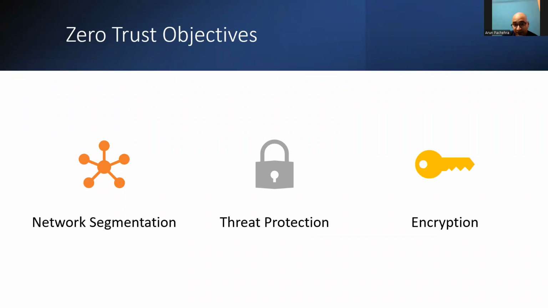And the second objective is threat protection. Cloud applications that have opened up endpoints to external environments such as the internet or your on-premises footprint are at risk of attacks. And we can categorize those attacks into known attacks and unknown attacks.